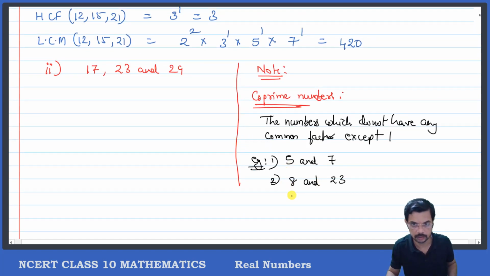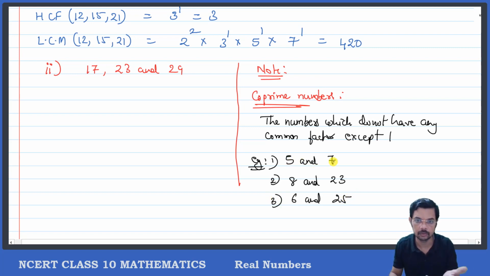Like 6 and, say, 25. See, 25 is also a composite number, 6 is also a composite number, but both of them do not have any common factor. Correct?